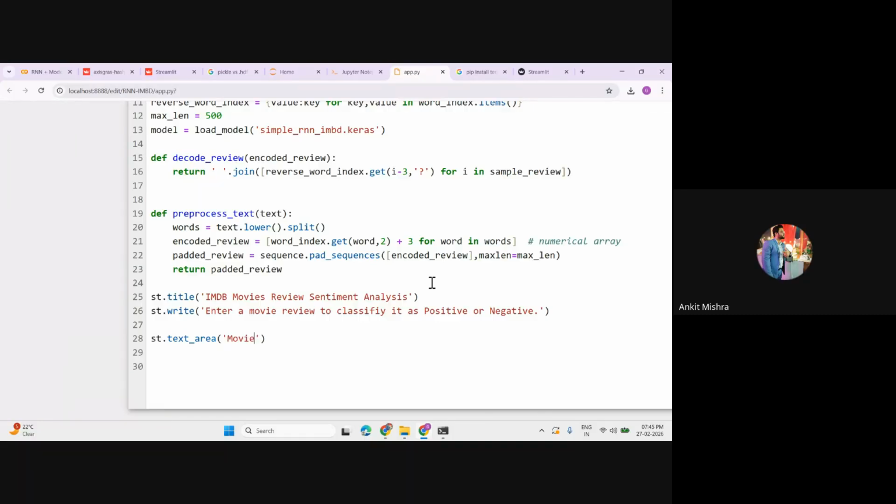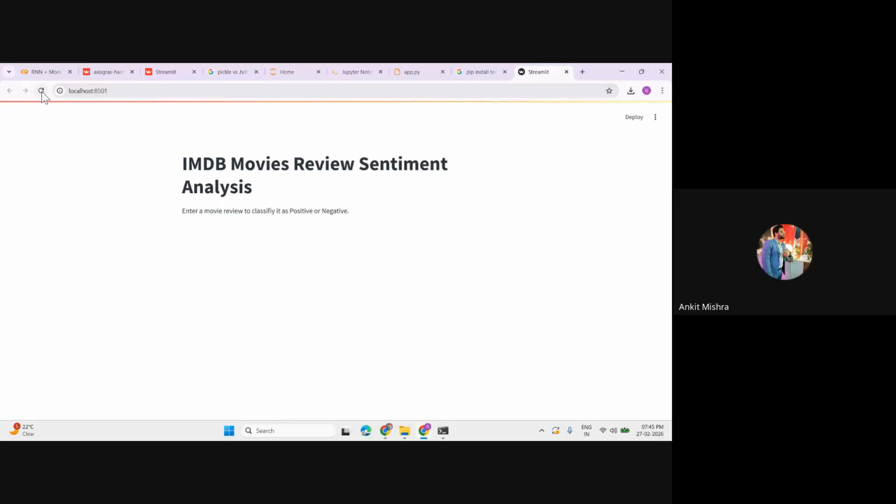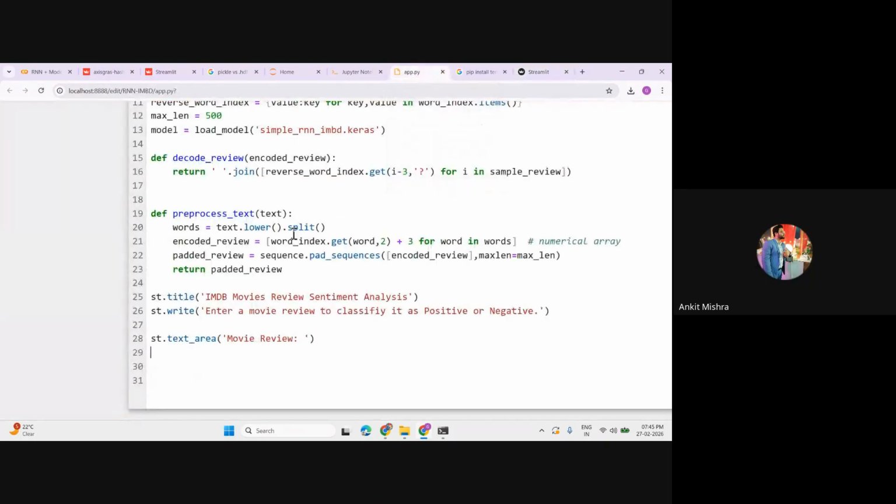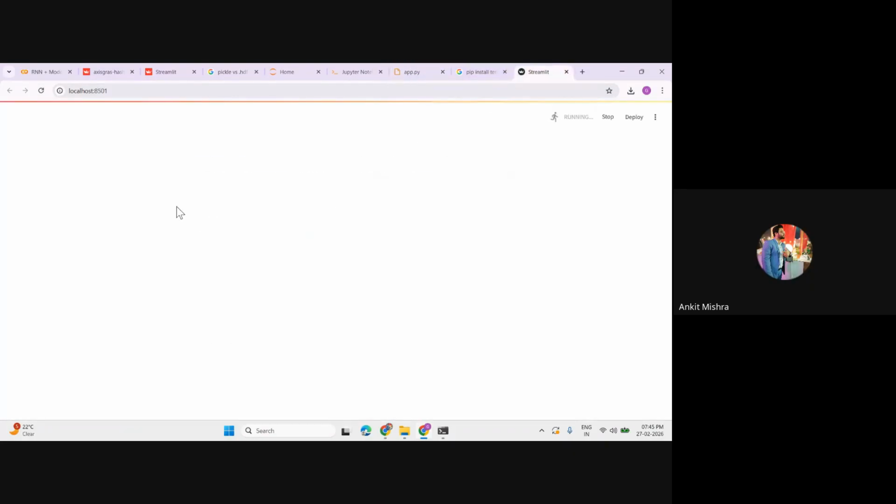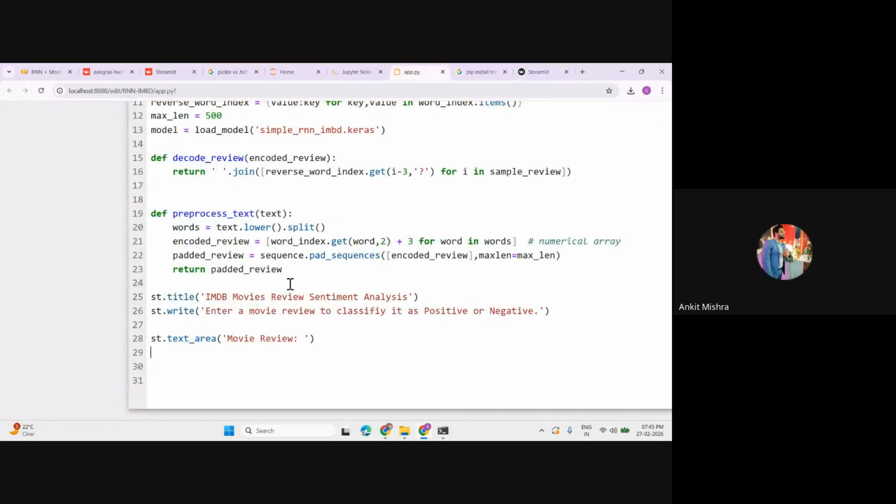So let's write this as movie review. Once you call this, you will get a text box, something like this here: movie review. Perfect. Let's save this first. You will get the movie review box like this. Now if the user gives text in this text area, you can simply store it inside user input.